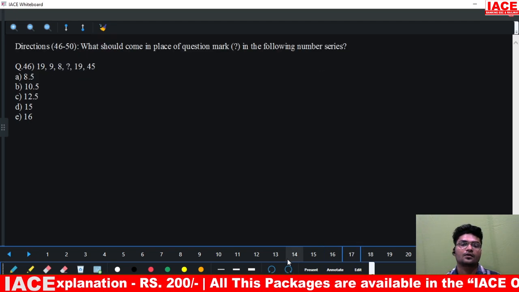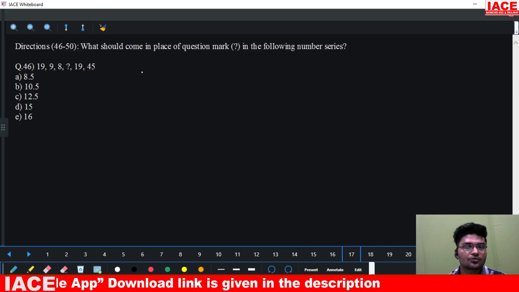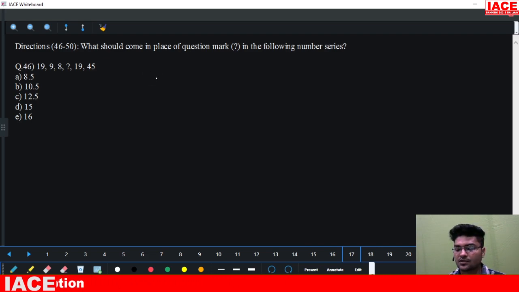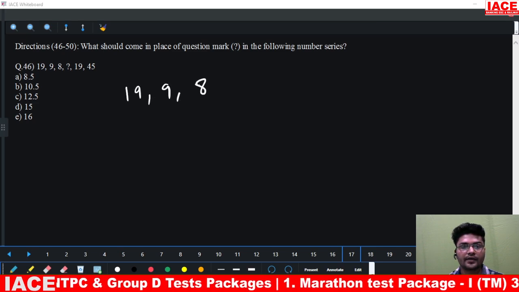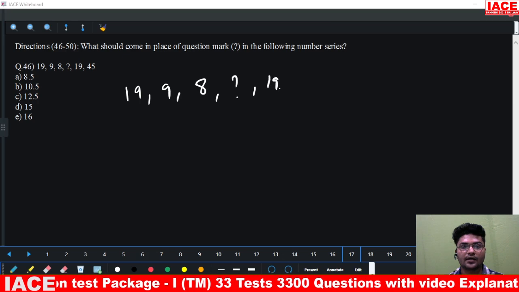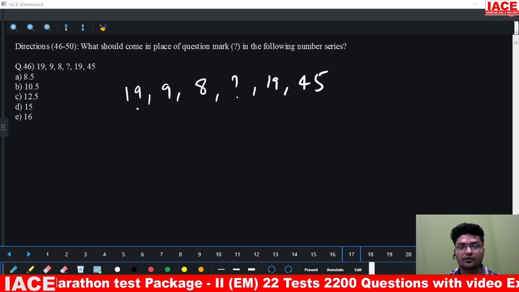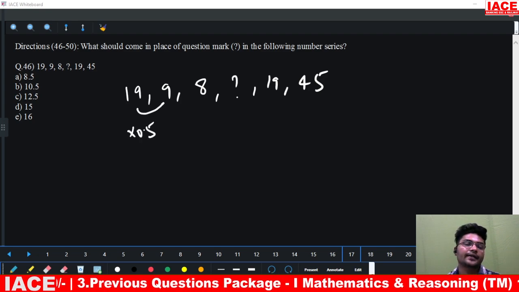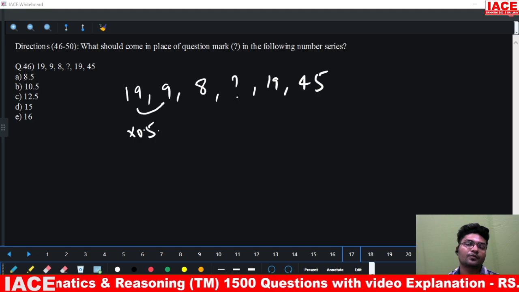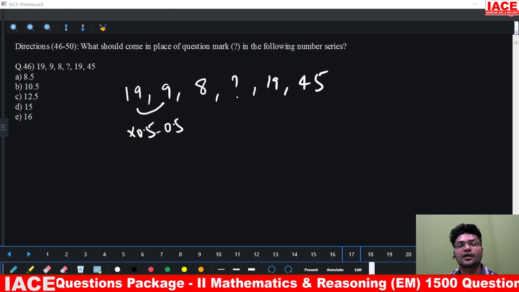Okay. So coming to question number 46 to 50, this is number series questions. Missing number series. So what are our numbers? 19, 9, 8, question mark, again 19 and 45. So 19 to 9, how do we go from 19 to 9? This is into 0.5. 19 into 0.5 is 9.5 minus 0.5. So this gives us 9.